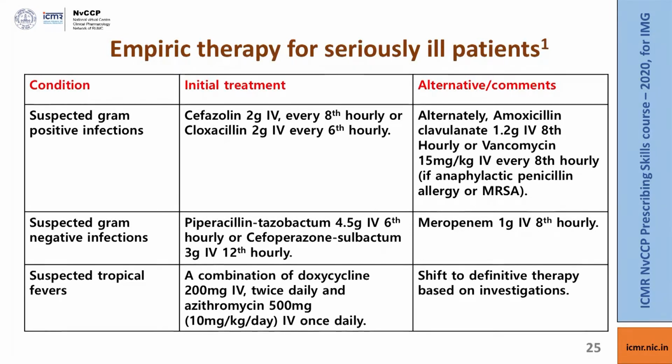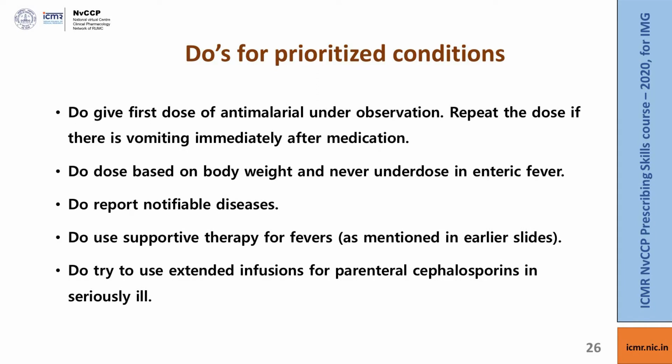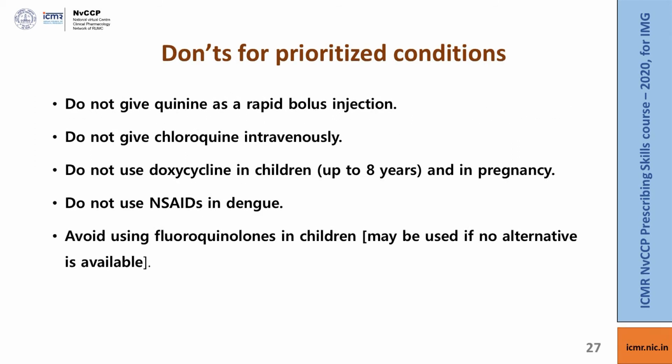So, now here we have listed some do's and don'ts for the prioritized conditions. These are already covered in the earlier slides. Some of the common do's include using body weight dosing, reporting notifiable diseases, etc. Some of the common don'ts are given here.